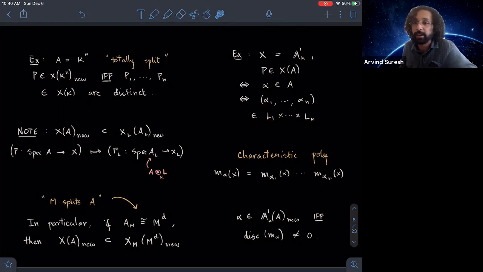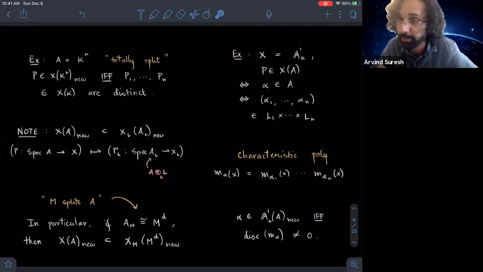Okay. And in this case, there's a neat way to detect newness. You look at the characteristic polynomial of alpha, which I remind you, multiplication by alpha defines a linear map, and it's just the characteristic polynomial of this map. And in this case, this is a new point if and only if the discriminant of this characteristic polynomial is non-zero, or equivalently, your alpha generates A as a K-algebra.